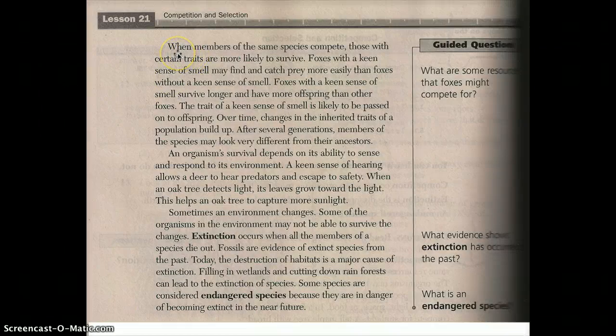Now I'm going to continue reading. When members of the same species compete, those with certain traits are more likely to survive. Foxes with a keen sense of smell may find and catch prey more easily than foxes without a keen sense of smell. That word keen may be unfamiliar to some of you. Let's use our context clues to figure out what keen means. It says if they have a keen sense of smell, they may catch prey more easily. So keen in this context means sharper, stronger.